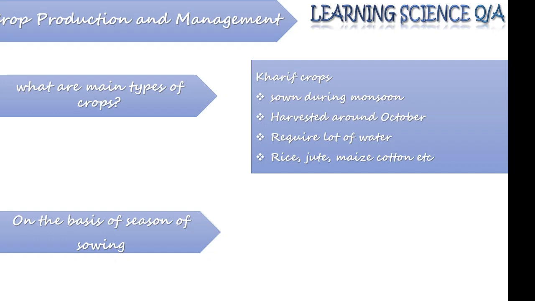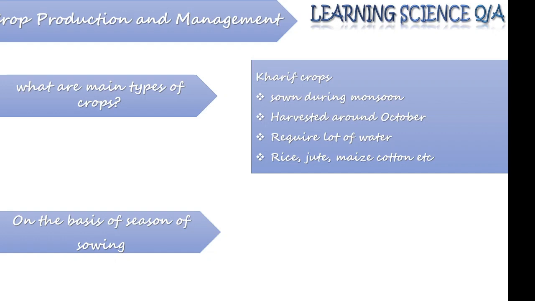The first one is the Kharif crop. Kharif crops are sown during monsoon. It is very evident from the name that these crops must need more water. That's why they are sown during monsoon, and any farmer growing Kharif crops will not have to wait for the rain to come.